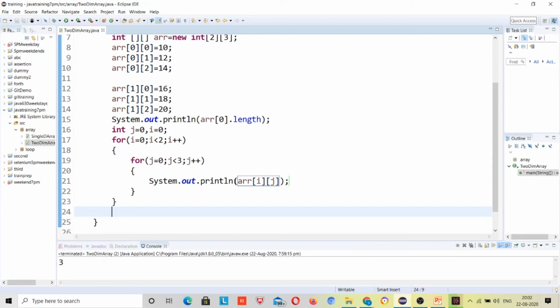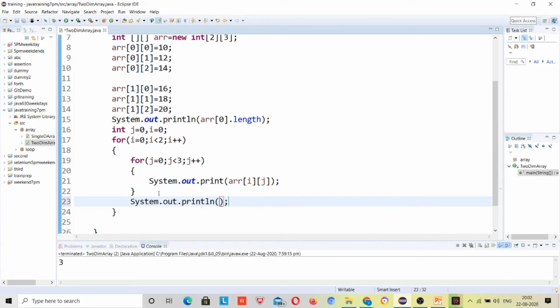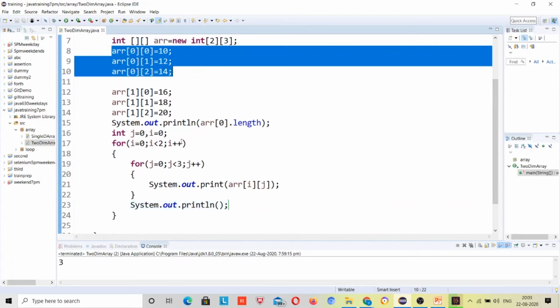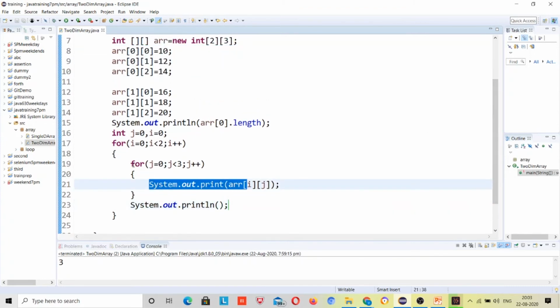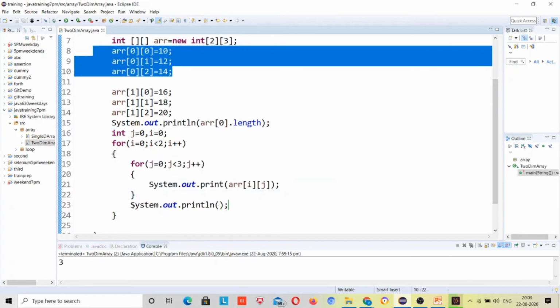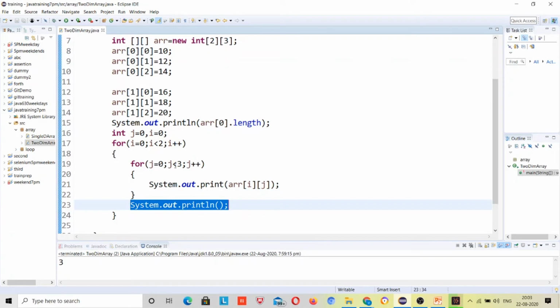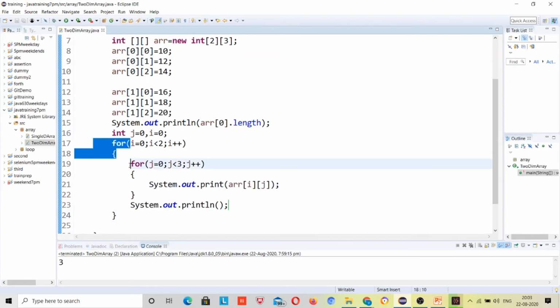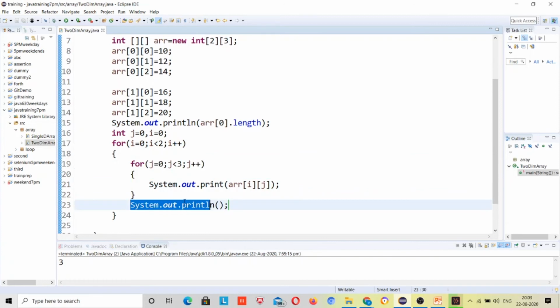Let me do one thing. First I will remove this ln here, and here I will give a line break, right? Why? When it prints all of these 3 elements by this inner loop, after printing these 3 there should be a line break, so I can understand once it has completed, and then the second time again there will be a line break, so it will be easy to understand.